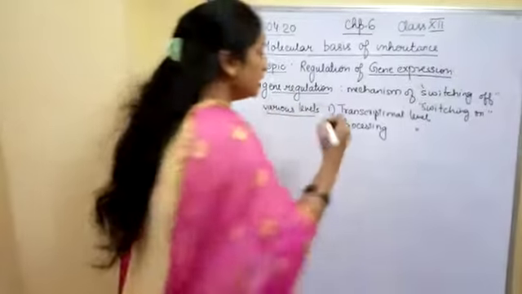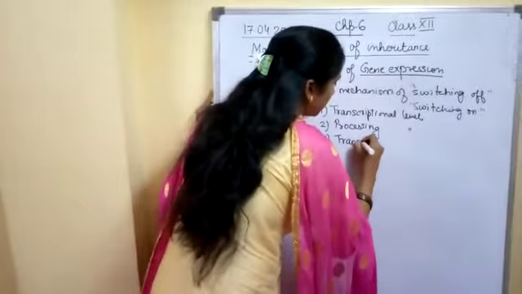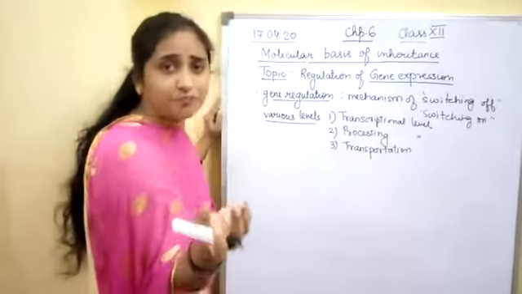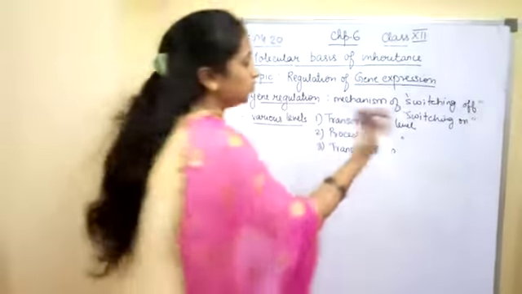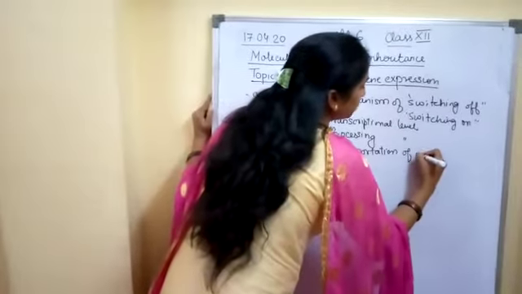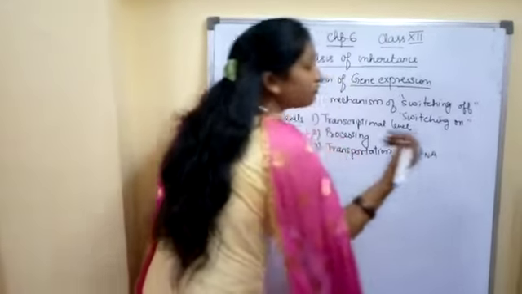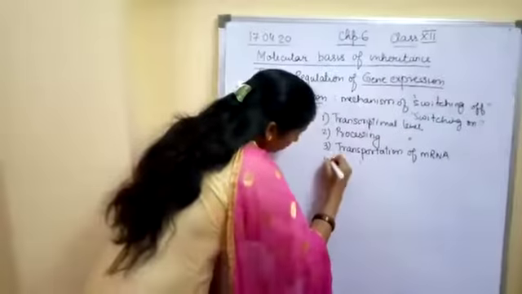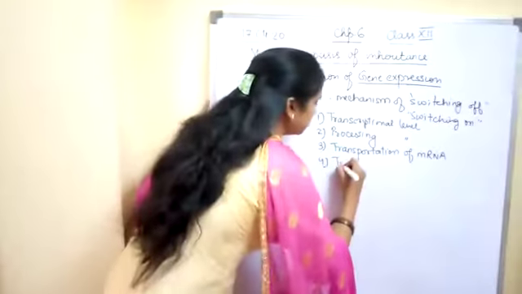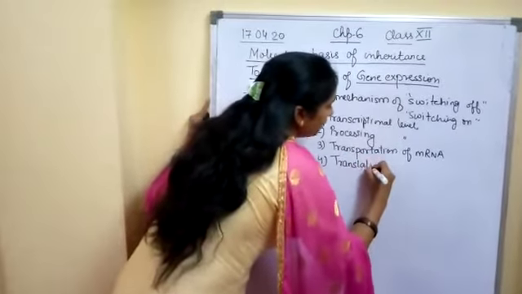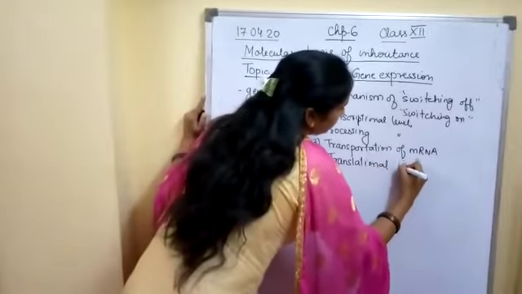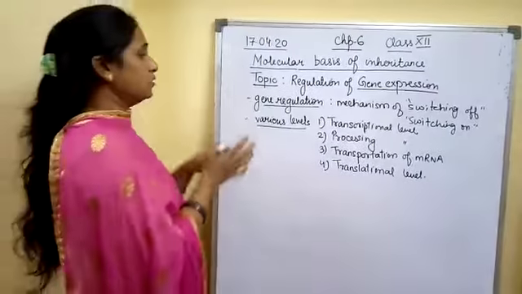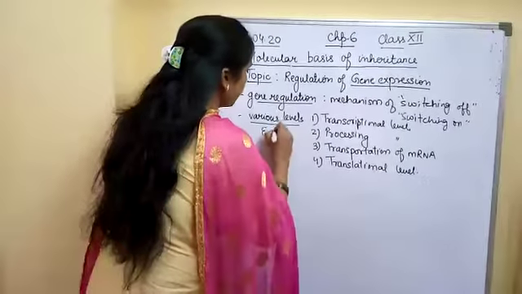And the third level is the transportation of mRNA. The mRNA is produced in the nucleus, so from the nucleus it is transported into the cytoplasm. The transportation of mRNA from the nucleus to the cytoplasm is considered the third level. And the fourth level is the translational level, where the polypeptide is being formed.